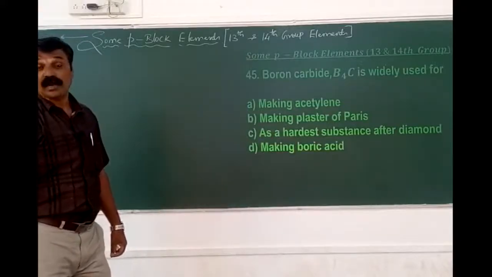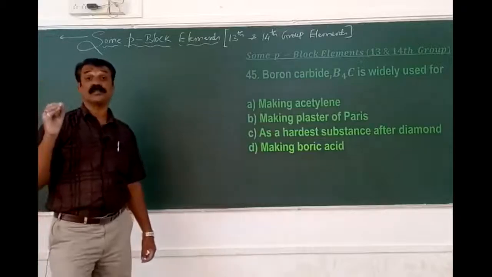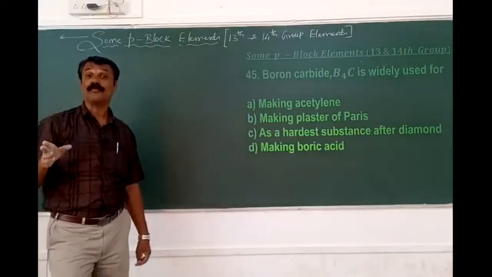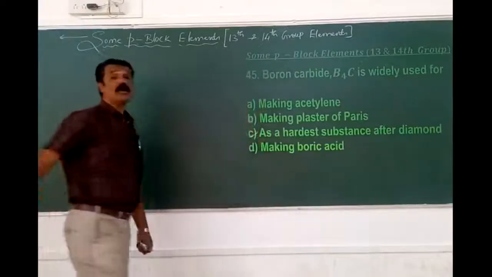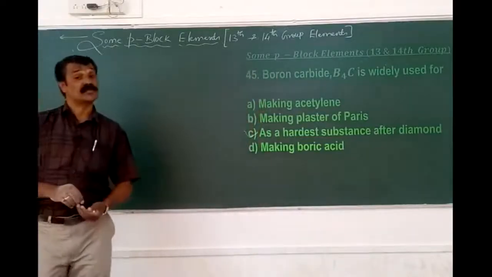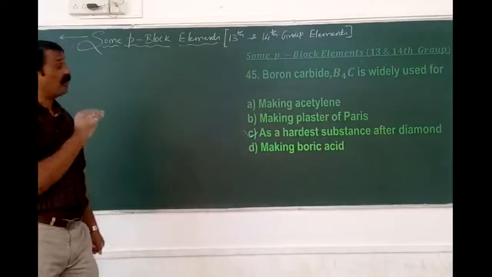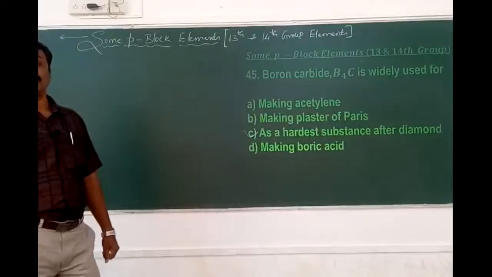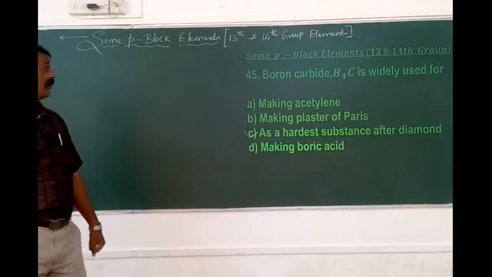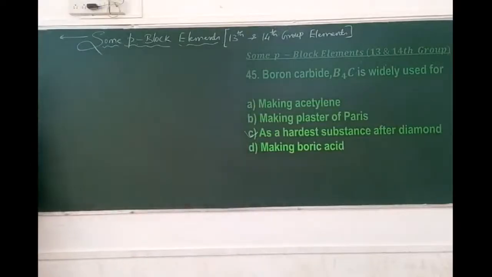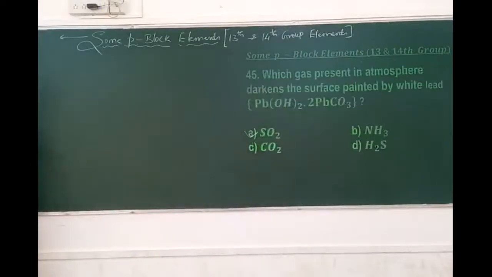We know that the diamond is the hardest substance in nature. After diamond, it is the what? Boron carbide is the second hardest substance in nature, having the formula B4C. Means the carbide of which one? Boron is considered to be the hardest substance after which one? Diamond. Okay. Let's have 46.